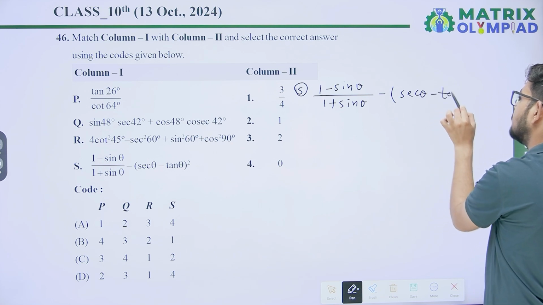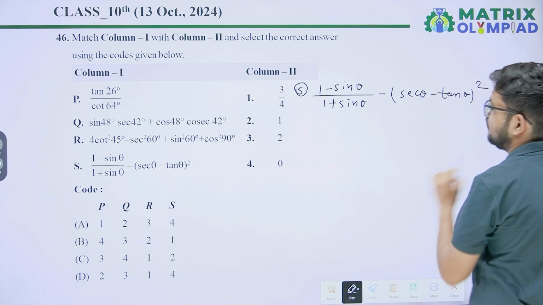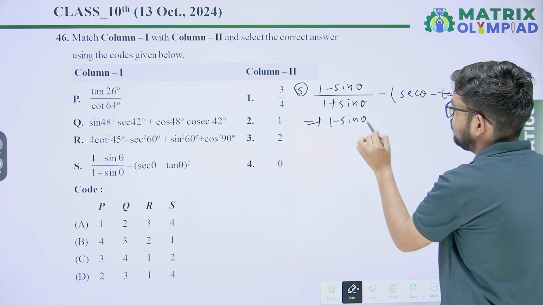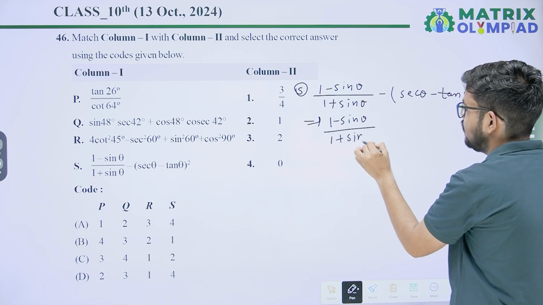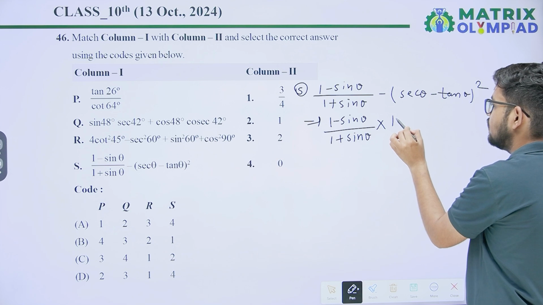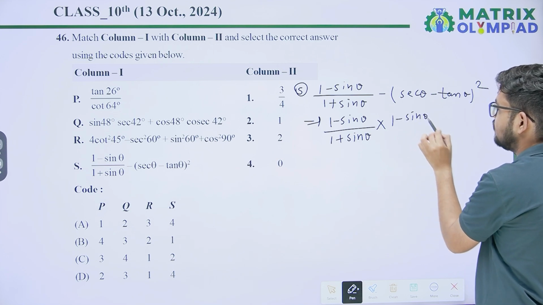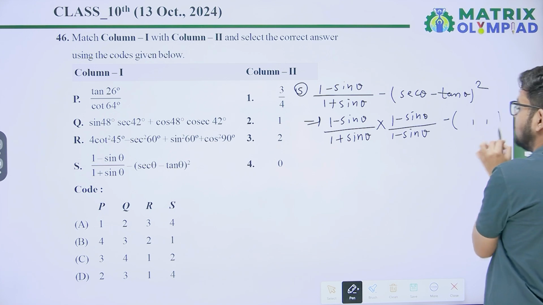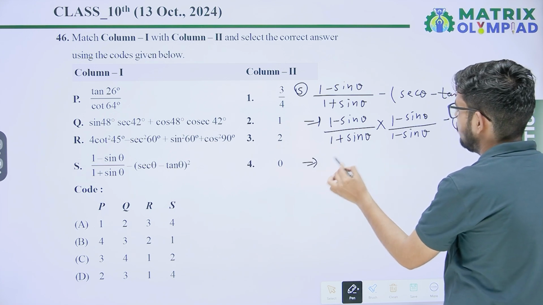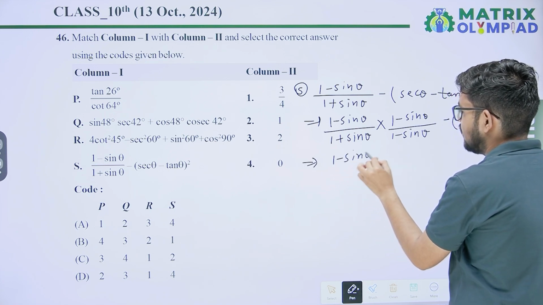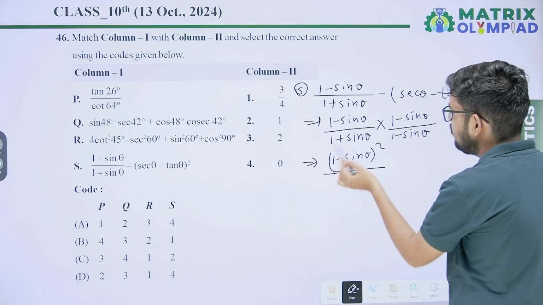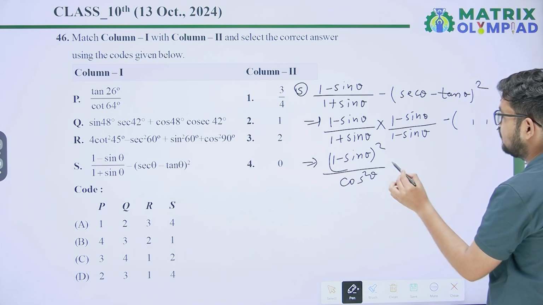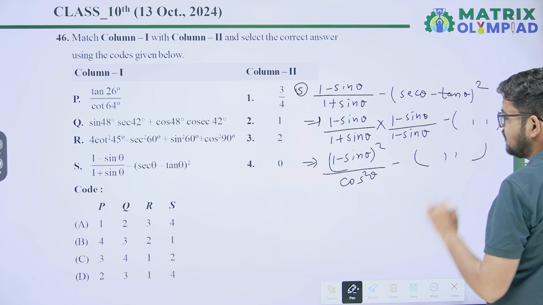S, 1 minus sin theta upon 1 plus sin theta minus (sec theta minus tan theta) whole square. Okay, so for 1 minus sin theta upon 1 plus sin theta, we will multiply and divide with 1 minus sin theta, and this one is as it is. So it will be (1 minus sin theta) whole square upon 1 square minus sin square theta, that will be cos square theta, minus this one as it is.